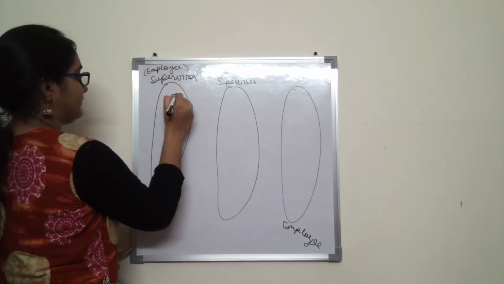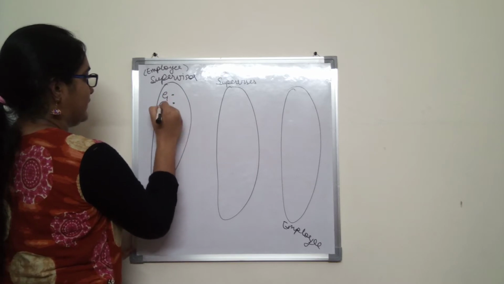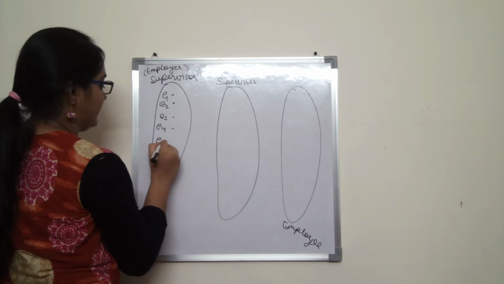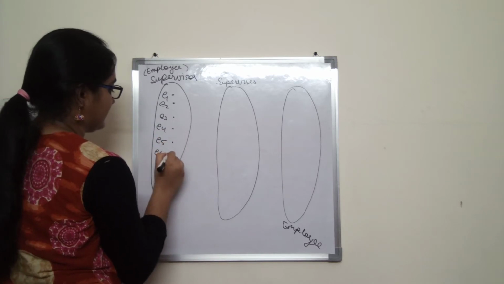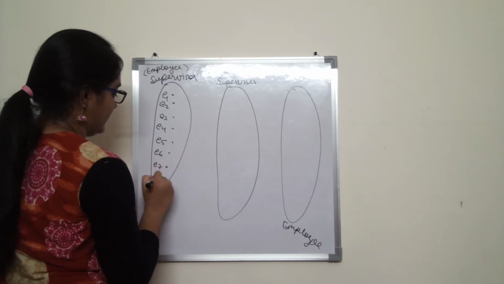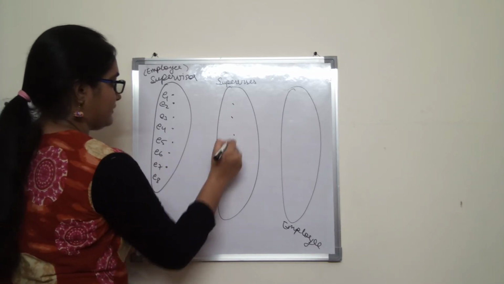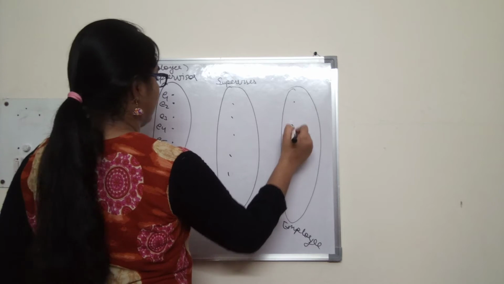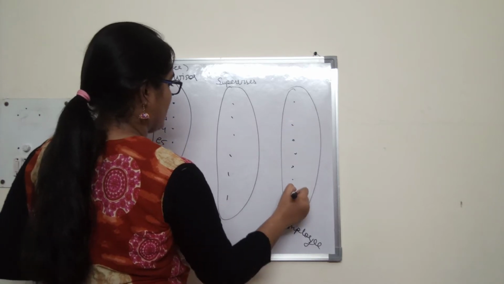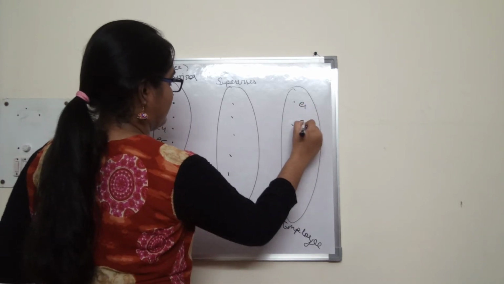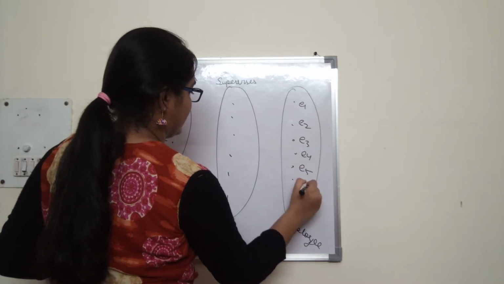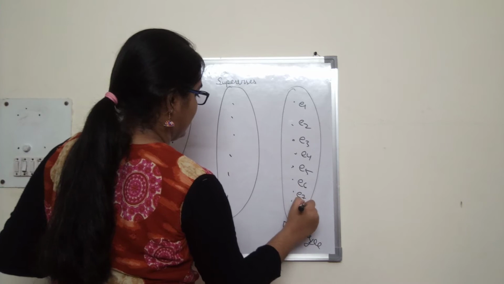Let us say E1, E2, E3, E4, E5, E6, E7, E8.